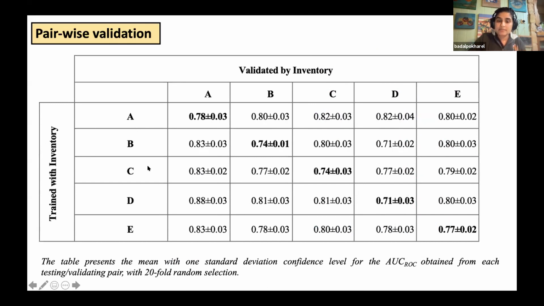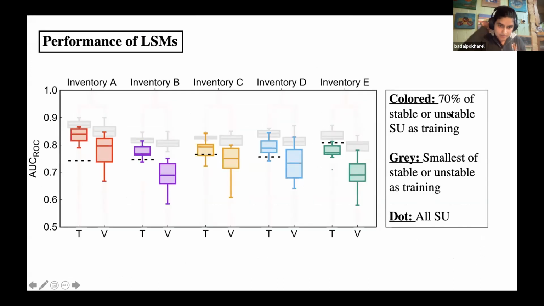Inventory C had the greatest number of landslides, but we can see that it has 0.74 ROC, a receiver operating characteristic value, plus or minus 0.03 deviation. So this is also not that justifying of the results. We are quite confused about this. It shows that landslide susceptibility mapping is kind of subjective here.